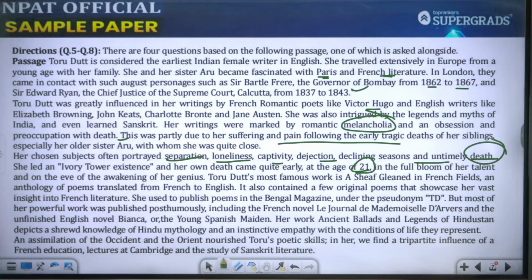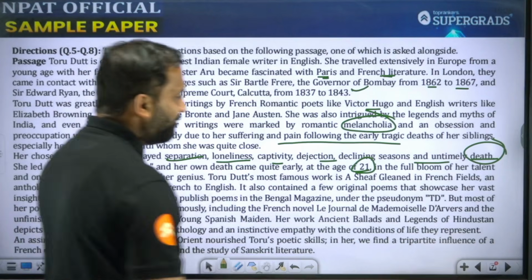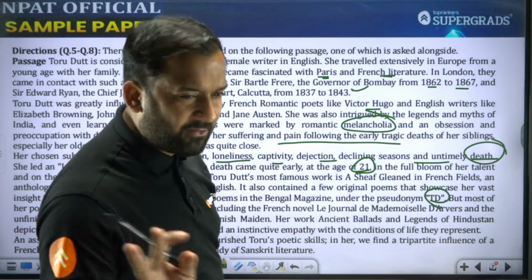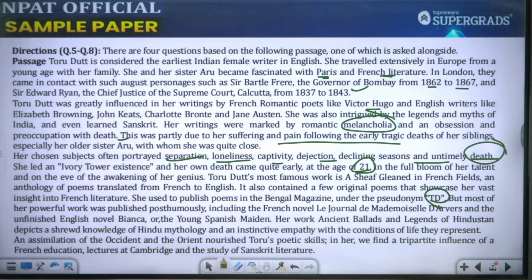Toru Dutt's most famous work is A Sheaf Gleaned in French Field, an anthology of poems translated from French to English. It also contained a few original poems that showcase her vast insight into French literature. She used to publish poems in the Bengal magazine under the pseudonym of TD. So again, works in French, English, Sanskrit, you can see all the languages. But most of her powerful work was published posthumously.